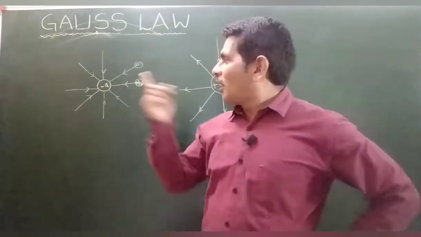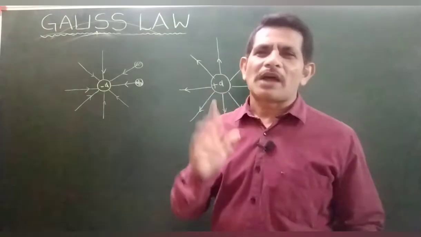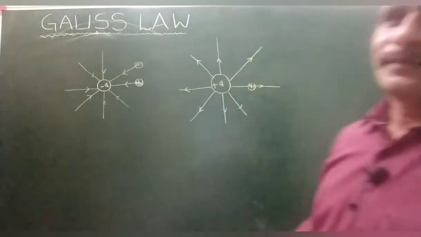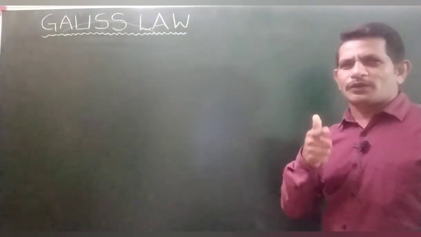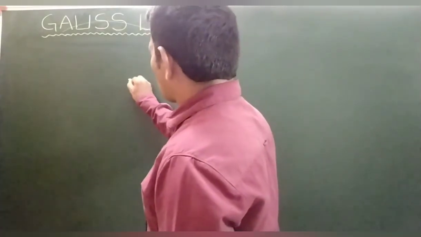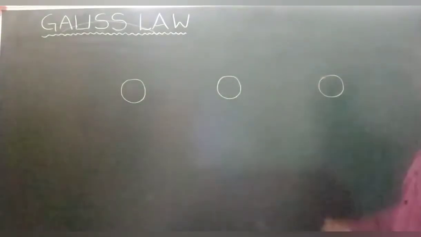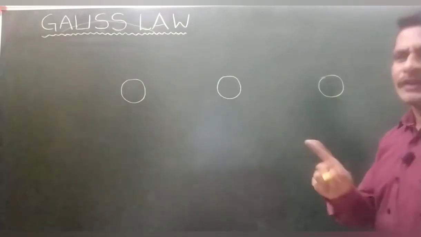And now, magnitude. How much charge is inside? Is there any representation? I will come to the point. A small question to your brain. I would like to show three bodies here. It is a relative comparison.